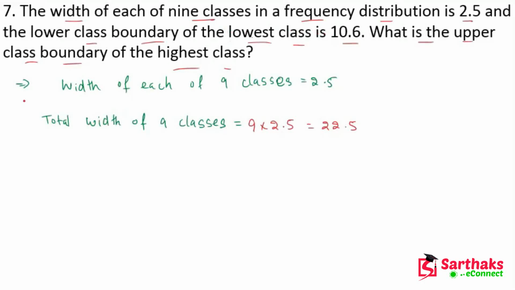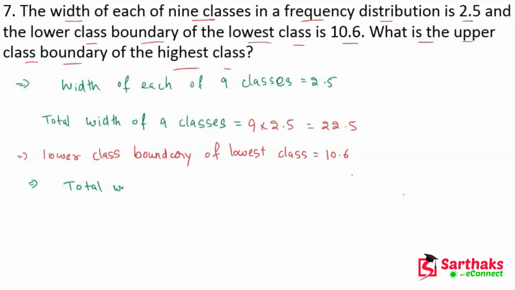It is also given that the lower class boundary of the lowest class is 10.6. Now the total width is the upper class limit minus the lower class limit.